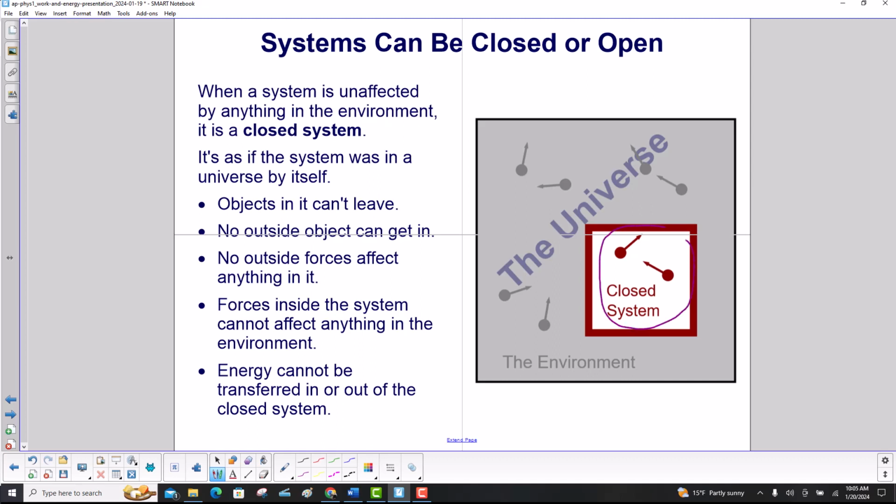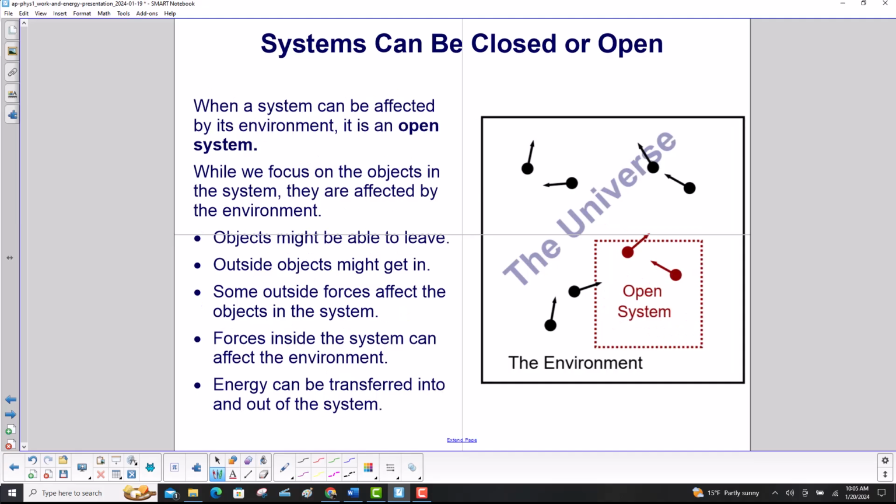And that's being represented by this solid box around our two objects. It's as if the system was in a universe by itself. Objects in it can't leave. No outside object can get in. No outside forces affect anything in it. Forces inside the system cannot affect anything in the environment. And finally, energy cannot be transferred in or out of the closed system.